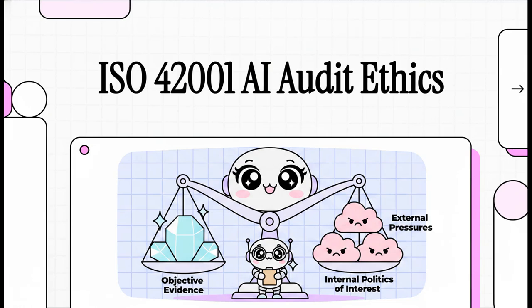Today, we're diving into the absolute critical foundations of AI auditing. When we talk about assessing artificial intelligence under the rigorous new ISO/IEC 42001 standard, I want you to imagine a giant scale of justice. Picture it in your head. On one side of the scale, you have pure, unbiased, objective evidence. On the other side, you've got the incredibly heavy weights of external pressures, internal company politics, and conflicts of interest. Today, we're unpacking exactly how an auditor manages to keep that scale perfectly balanced.